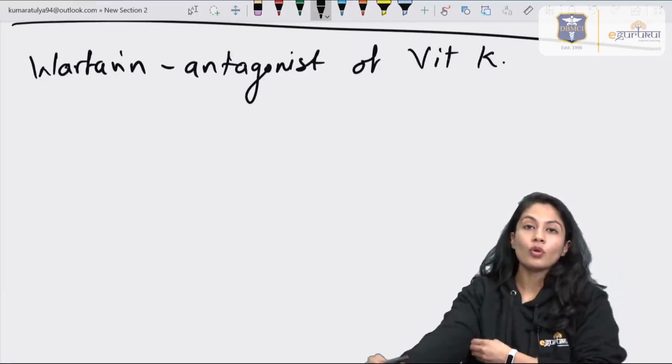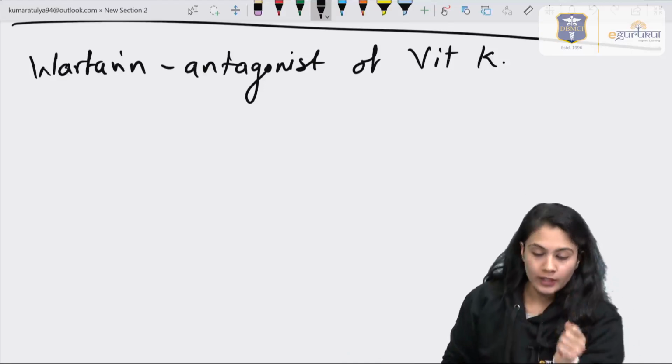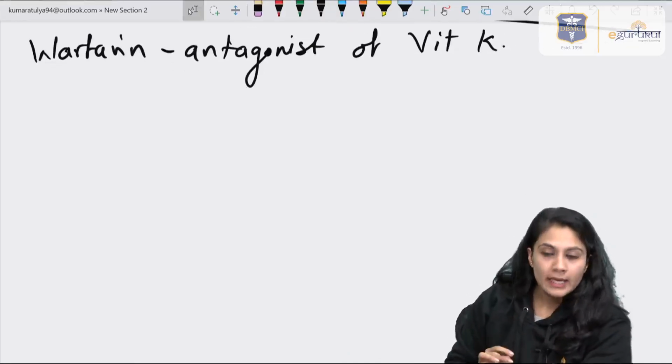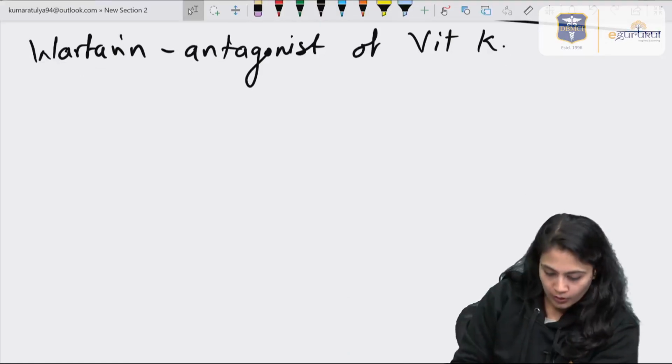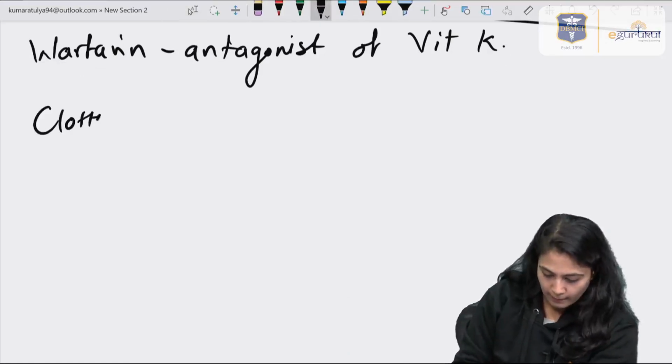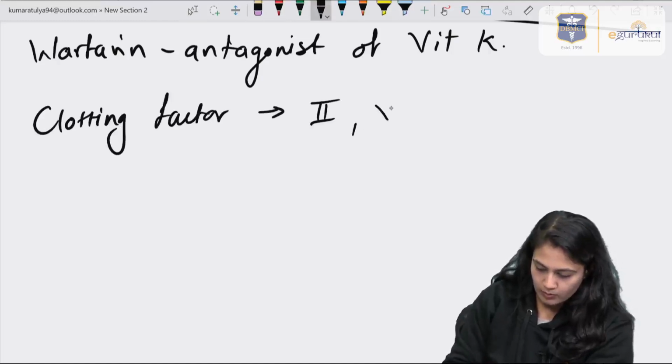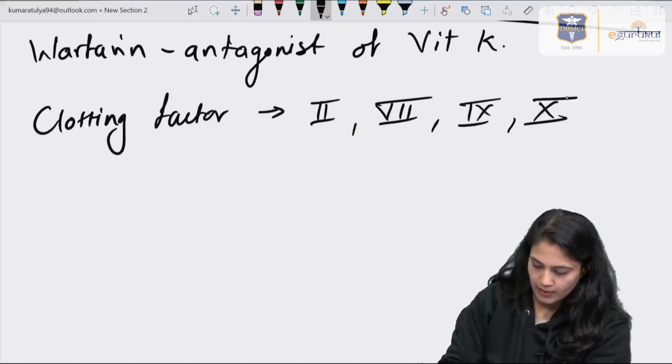Now, what is the role of vitamin K in the clotting pathway, right? This is the necessary element. Vitamin K is a necessary element for the clotting factors 2, 7, 9 and 10.